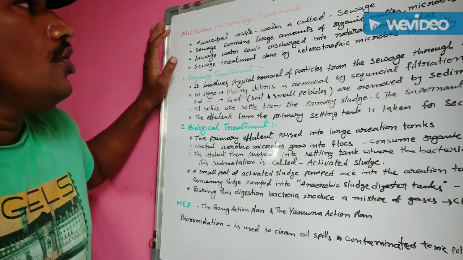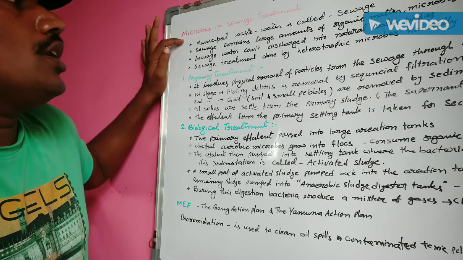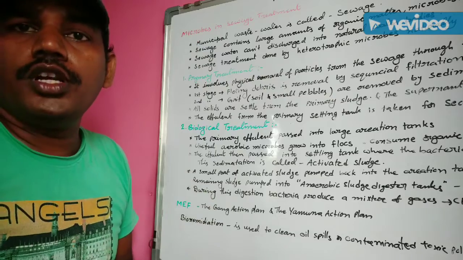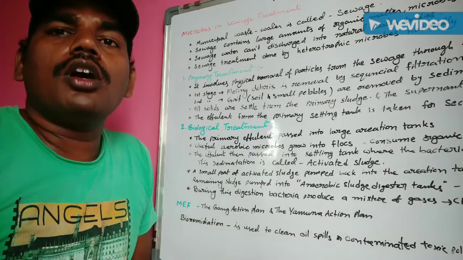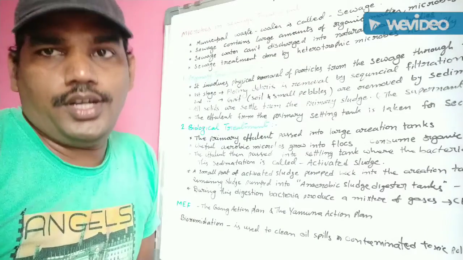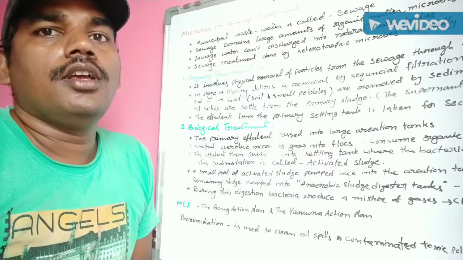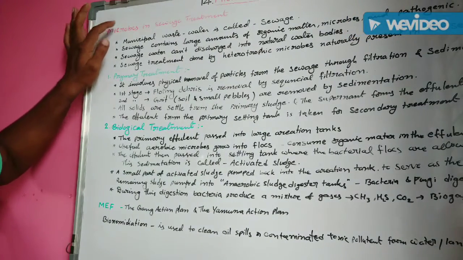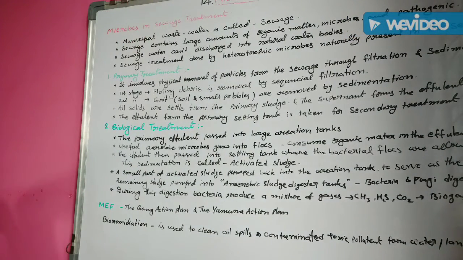It is a major component of wastewater from human excretions. That's why the sewage water is treated with microbial organisms, and it is converted into drinking water or water useful for irrigation in our agriculture fields. So the microbial organisms are utilized for the treatment of sewage water.